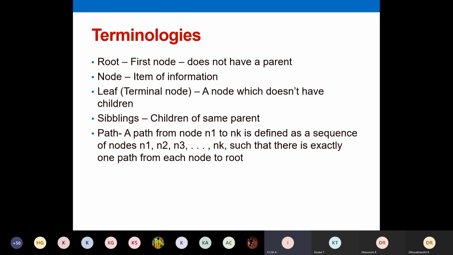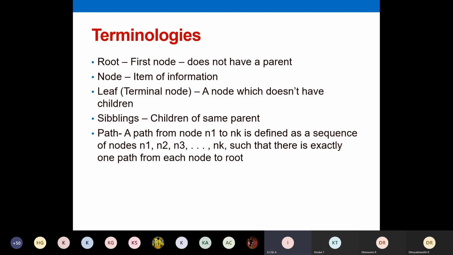And then leaf. A leaf node is also called a terminal node, and that node does not have children. Take down these terminologies. A leaf node is a terminal node and it does not have children. So take down the notes clearly.